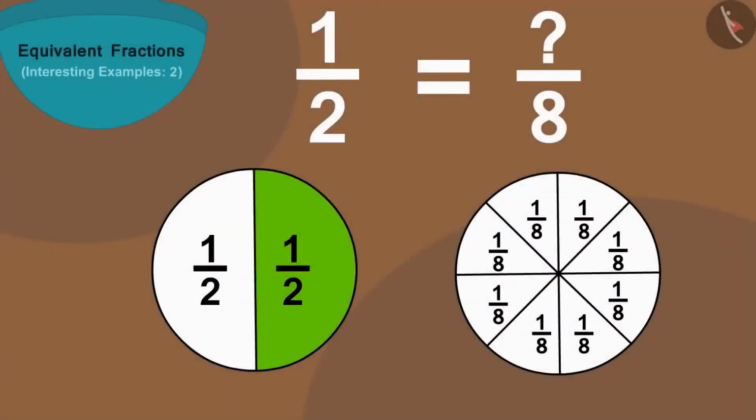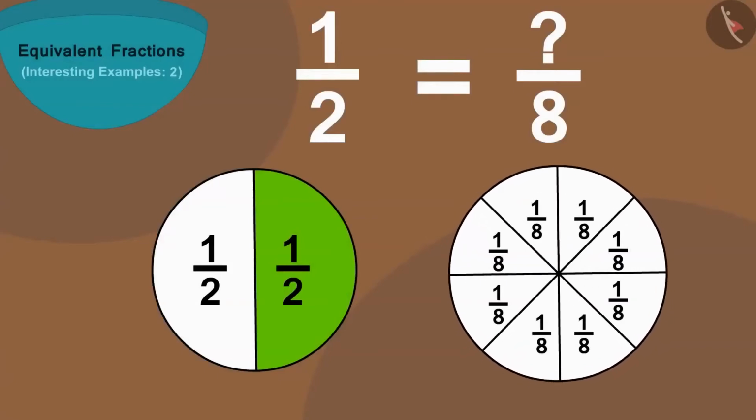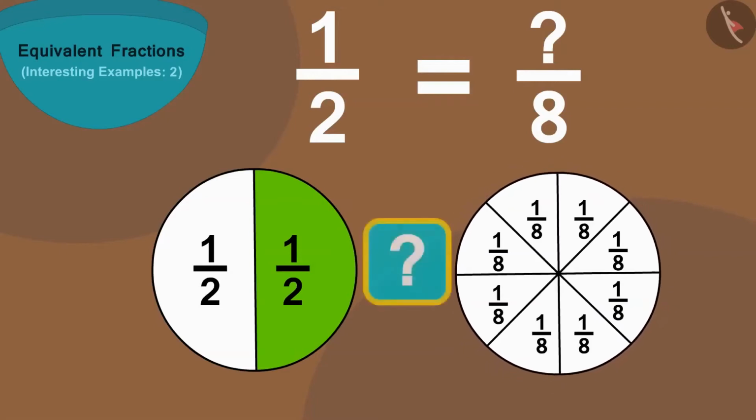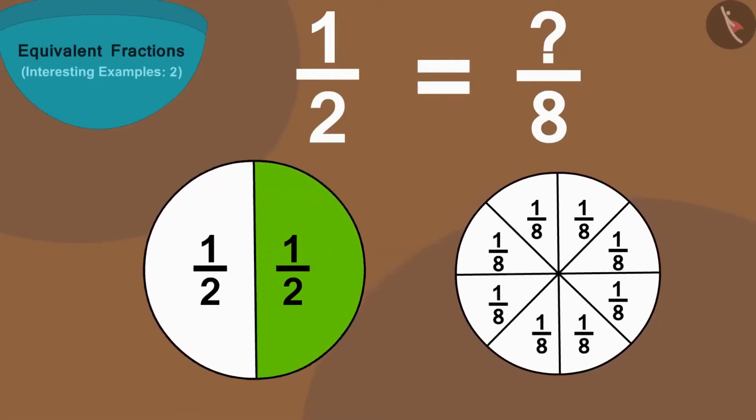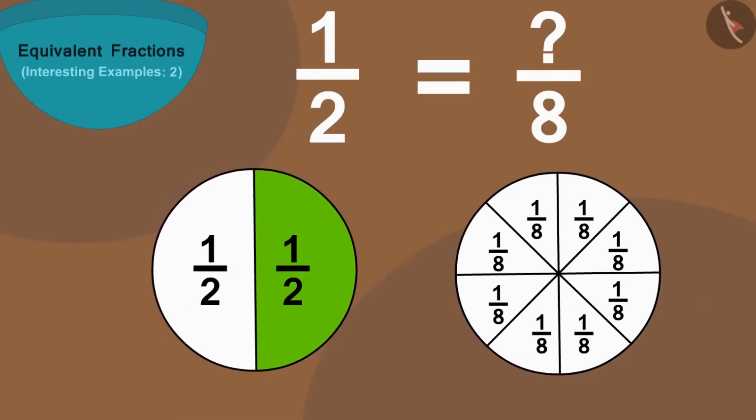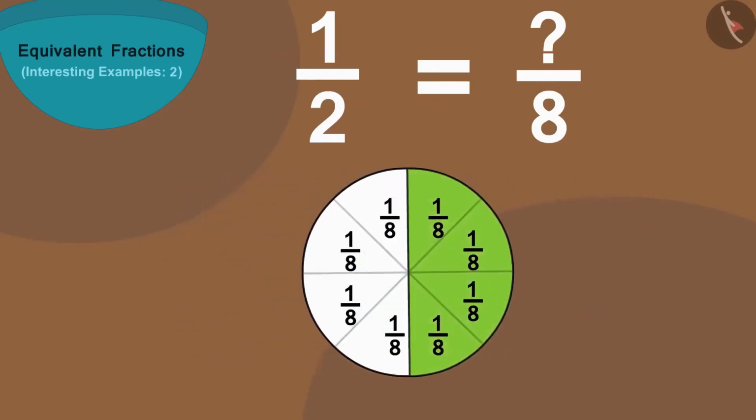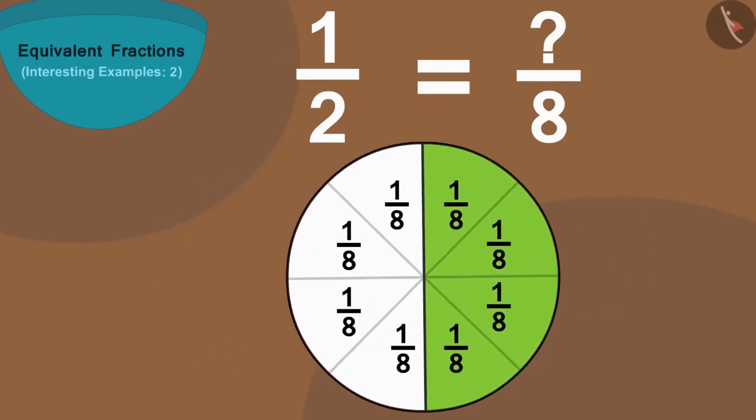Now, we have to find out how many parts of these 8 parts should we take so that it is equal to half of the first circle. If we put these on top of each other, then we can see that 8 parts of this circle are equal to 2 parts of the first circle.